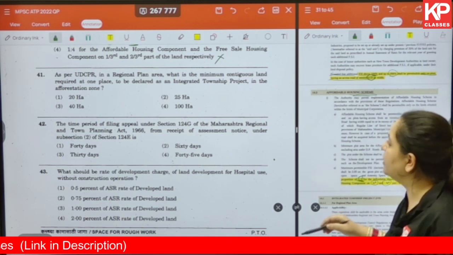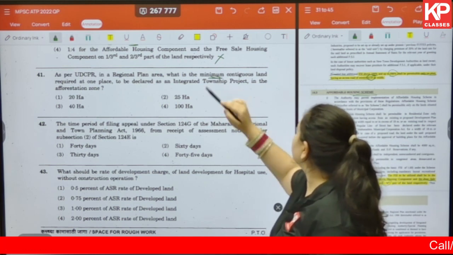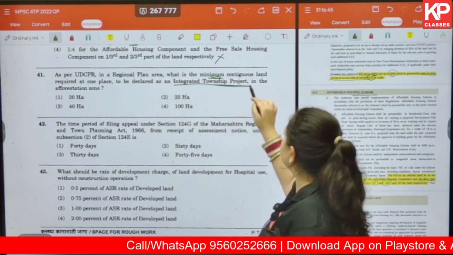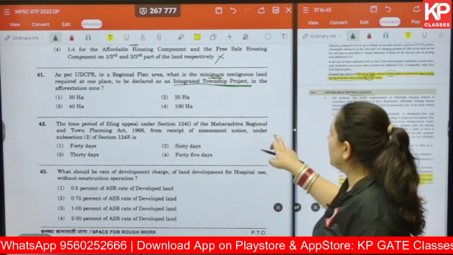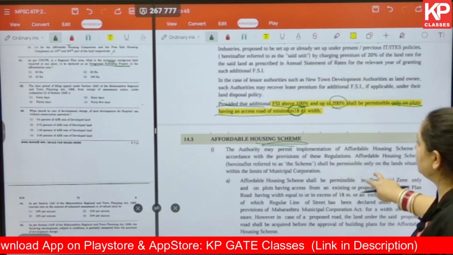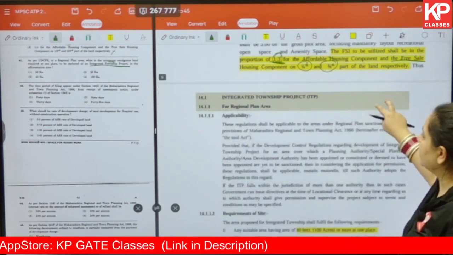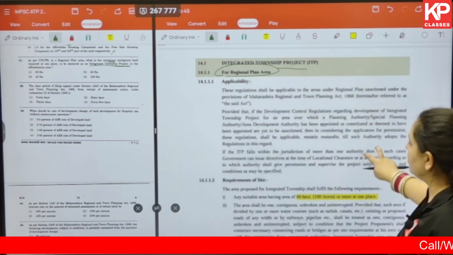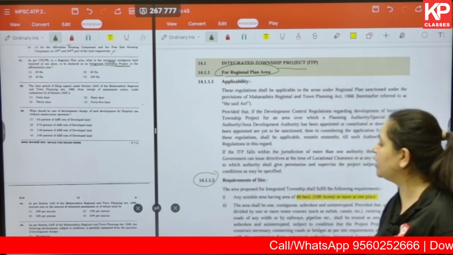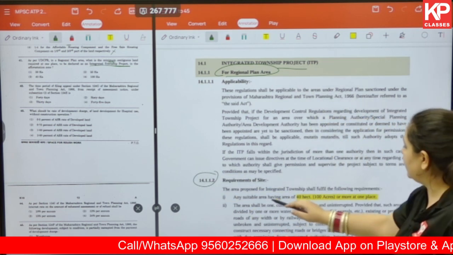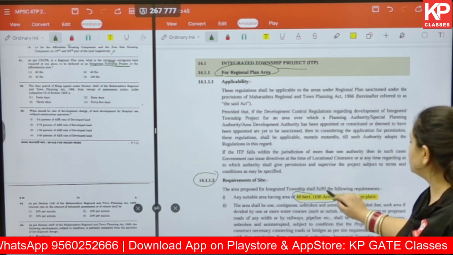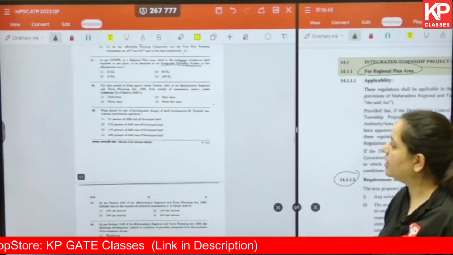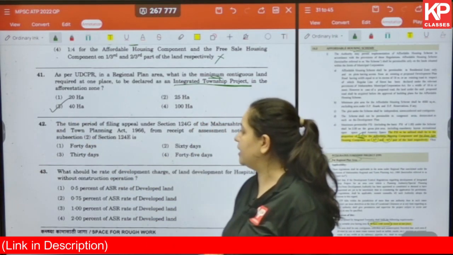As per UDCPR, in a regional plan, what is the minimum contiguous land required at a place to be declared as integrated township project in the afforestation zone? Again, a very direct question that has come from UDCPR. Let's look at the document. Integrated township projects for regional plan area. So let us go into the requirement of site, which is talked about in 14.1.1.2. It says any area having 40 hectares, which is also equal to 100 acres or more at one place. So the answer for us is option number 3, 40 hectares.